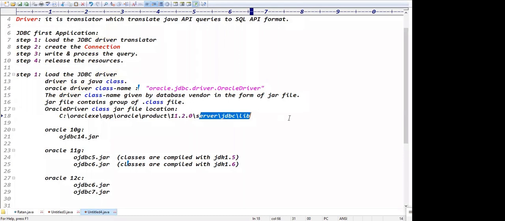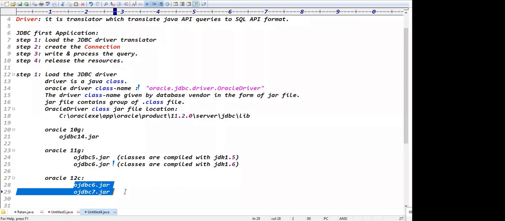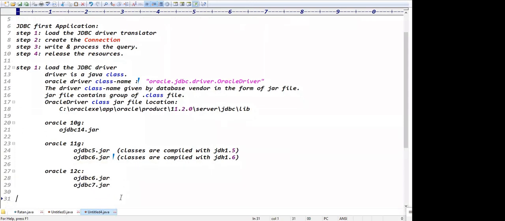In the lib folder. If I'm using 11G, these kinds of jars you can find, and we can take this jar. If you're using 12C, we are using the 6 and 7 jars, right? If you're using 18C, try to check the jar. If you're using 19C, try to check the jars. But definitely the driver class name is fixed. If you're using Oracle 19C, different jar file names are there, so you try to check it.